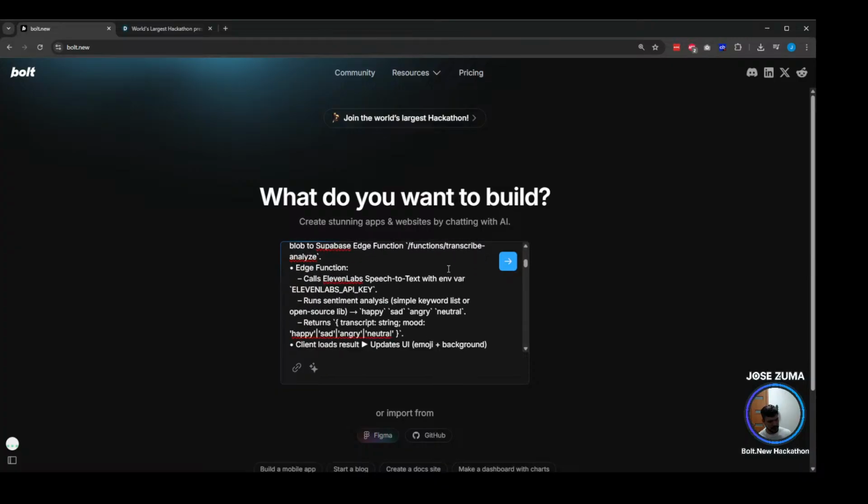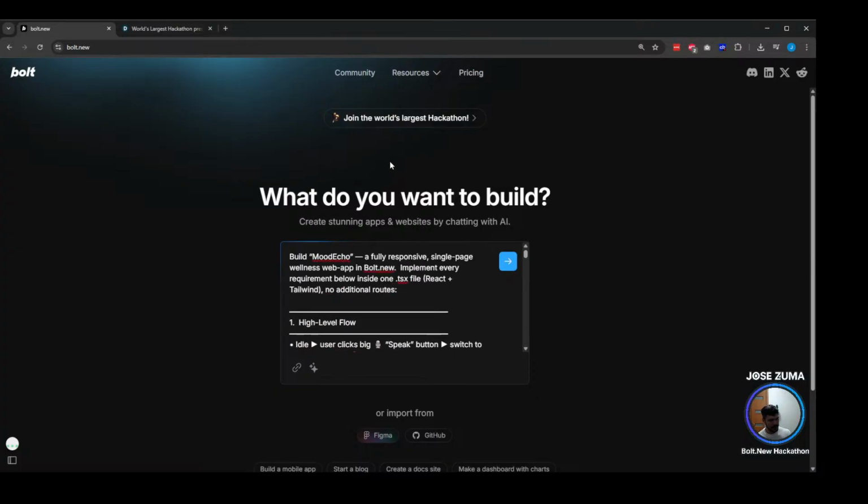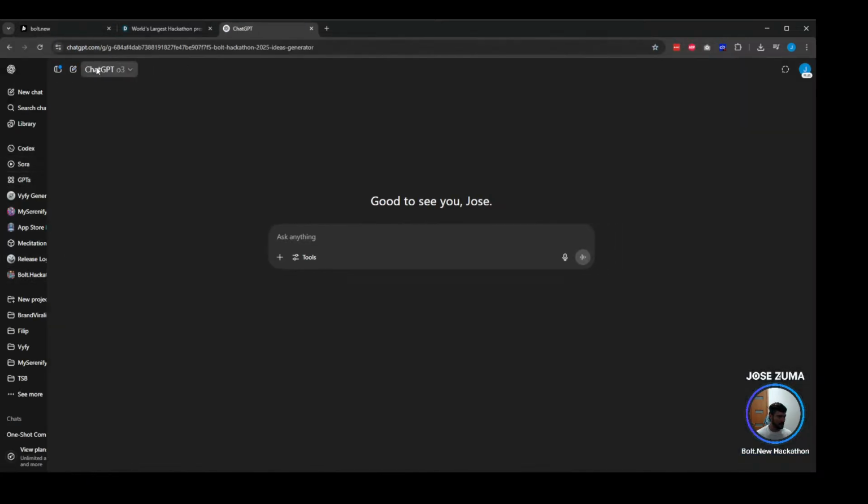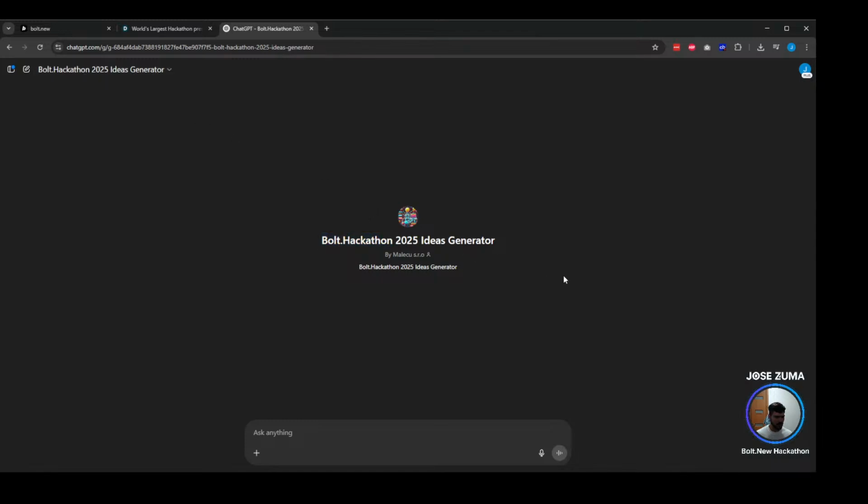How do we build this? Very simple. I'm using a generator of ideas for the Bolt.new hackathon that I created. It's a GPT for ChatGPT, and it gave me the list. I can show you here, guys, how it works. So we have this one in here. You see, the Bolt Hackathon 2025 idea generator, right? Here you can put whatever idea you want, and it's going to do it for you.